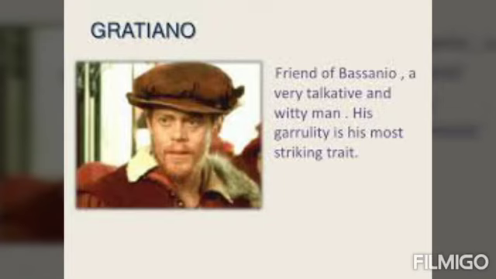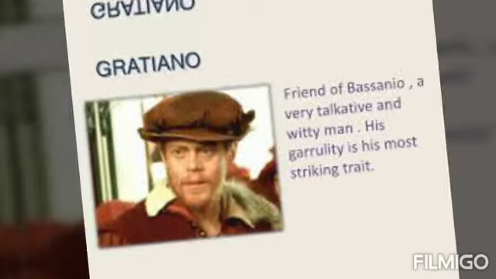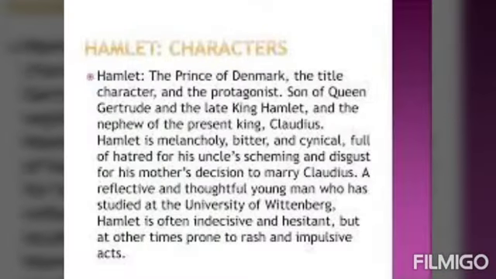Nerissa and Portia arrive on the scene disguised as a law clerk and a lawyer. So Portia becomes a lawyer and Nerissa becomes a clerk, respectively. Later Portia points out that the contract Shylock holds doesn't give him the right to take any blood from Antonio. This is the wit of Portia which helped to save Antonio. And if Shylock sheds even a drop of blood while cutting Antonio's flesh, all of Shylock's wealth will be confiscated by the state.